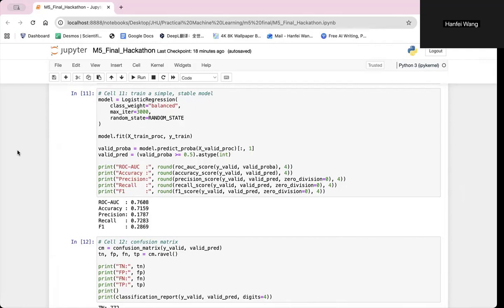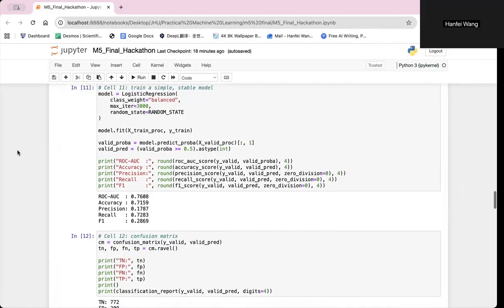However, precision is relatively low at about 0.18, which indicates that many predicted defaulters are actually good borrowers. This trade-off is common in credit risk models because lenders often prefer to detect risky borrowers even if some safe applicants are incorrectly rejected.